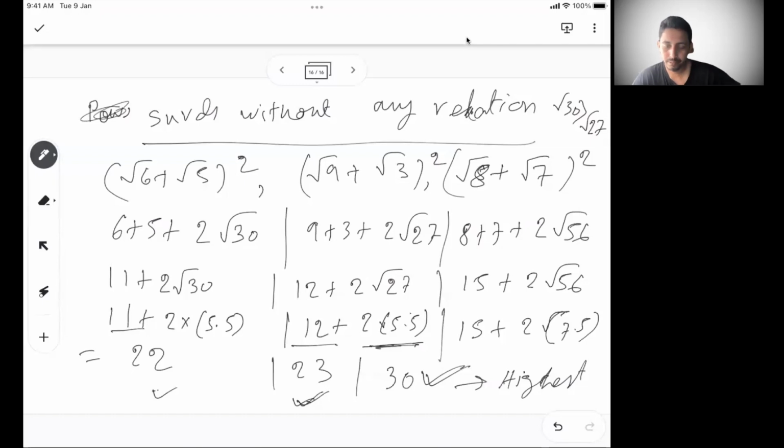What you need to understand here is it may possibly be at the 5.2 or 5.3 level. The gap between 5.5 here and, let's say, 5.2 there, will it be enough? Because here it is 11, here it is 12.